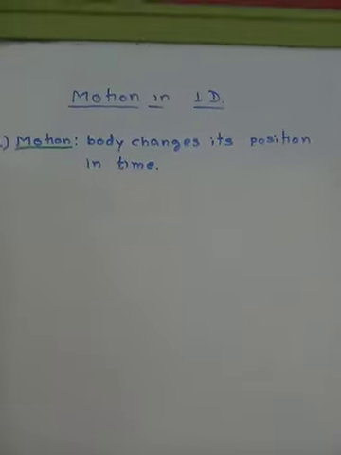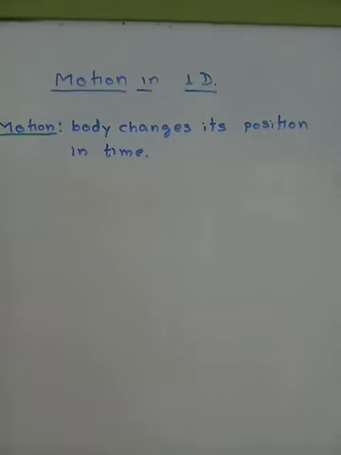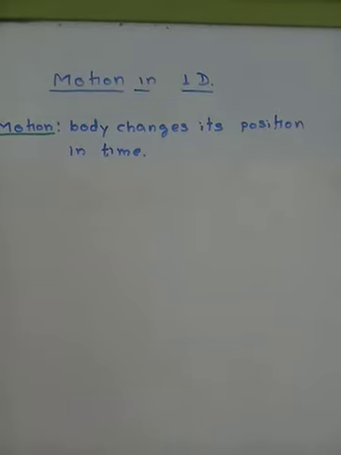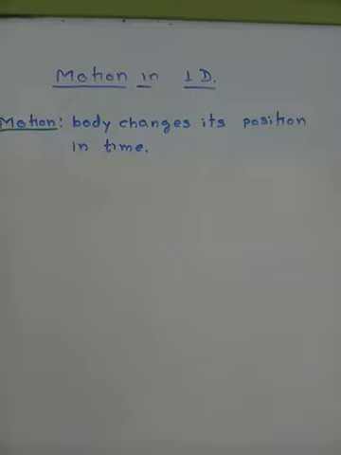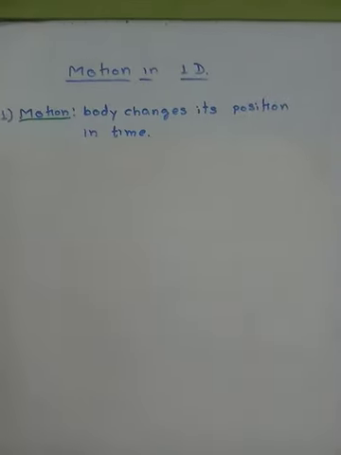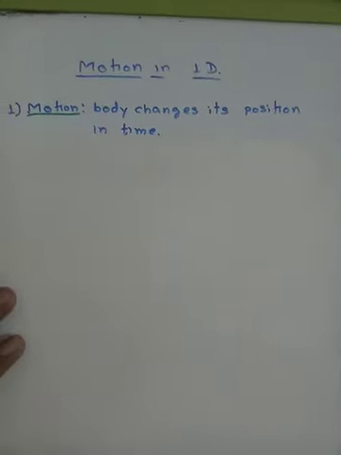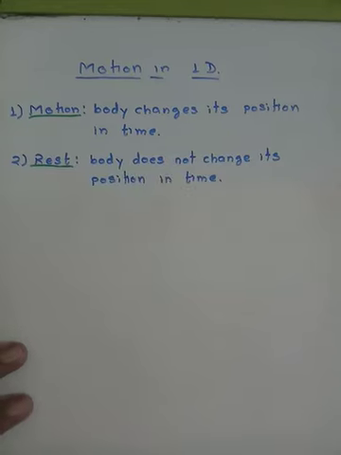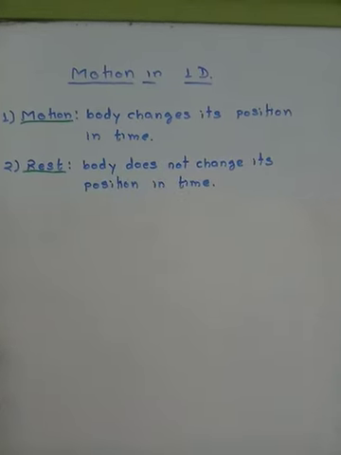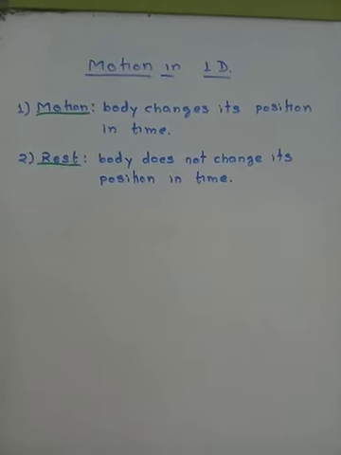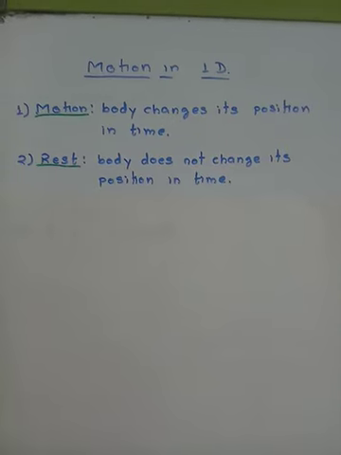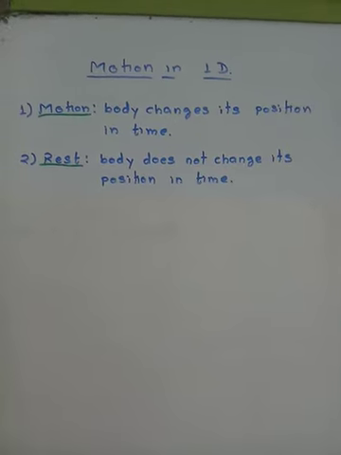What is motion? When a body changes its position in time, then we call it as motion. And when the body does not change its position in time, then we say that the body is at rest.